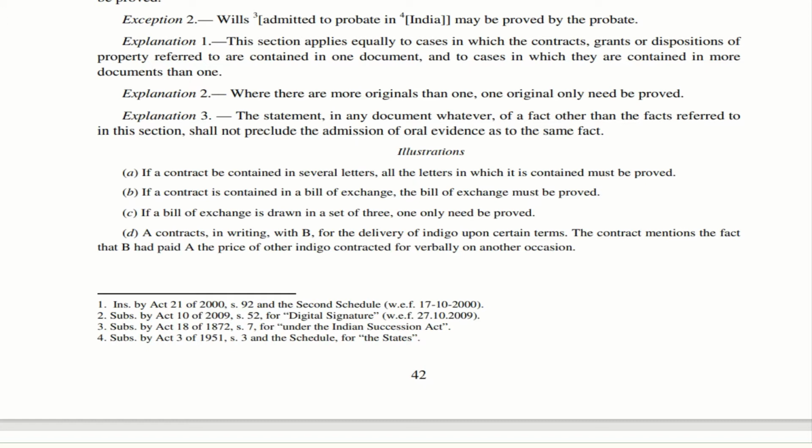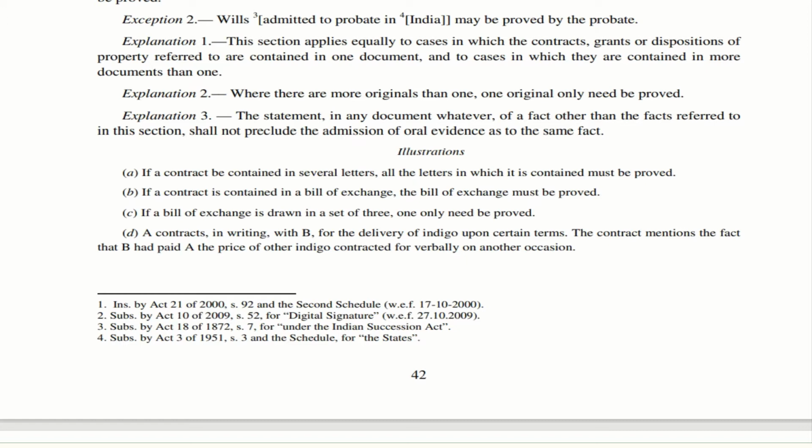This particular example is very, very important. Many times questions have been asked from this particular example in various states during the preliminary examination. So please try to understand this in a proper manner. So if there is a contract in writing with B, A is having a contract with B for delivery of indigo upon certain terms. He is saying these are all the terms which you need to follow, and B is also accepting it.